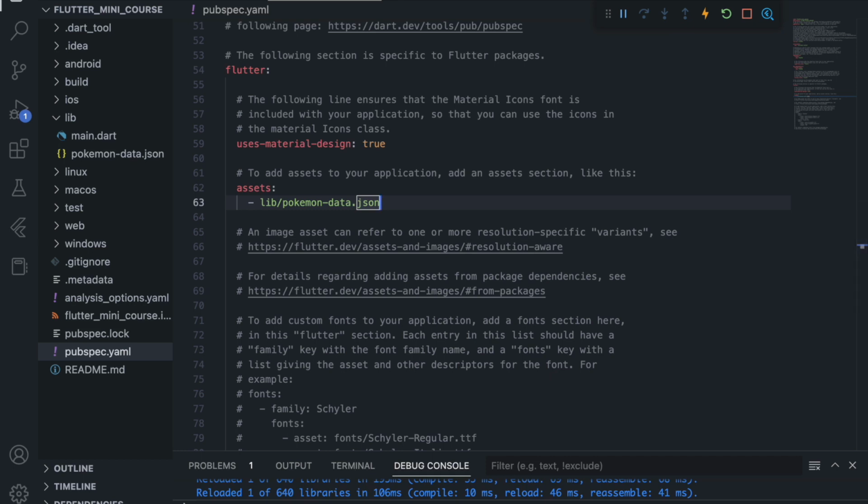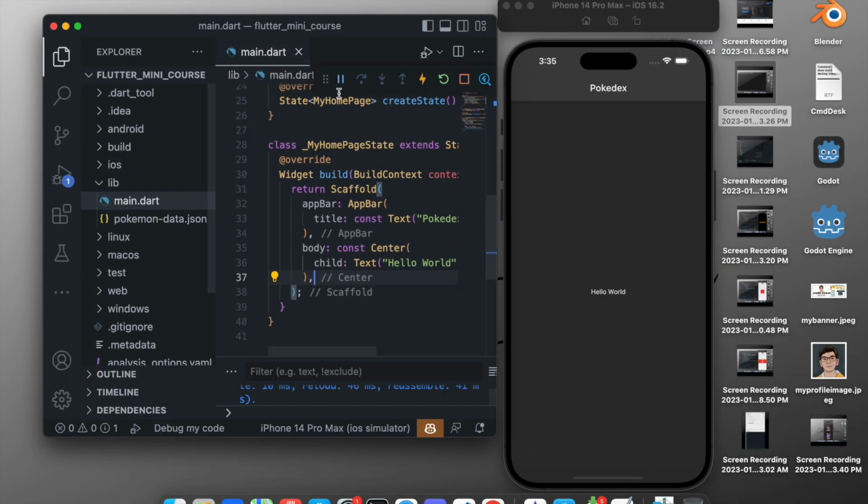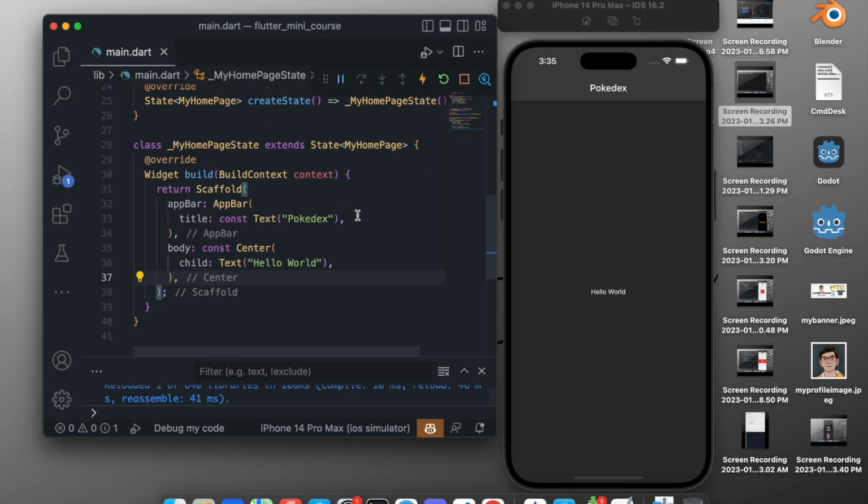Now after importing, just close that YAML file and come again to our code, and I will minimize this window. Now we want to come to the main.dart file. We want to create a function that fetches our data from the JSON file.